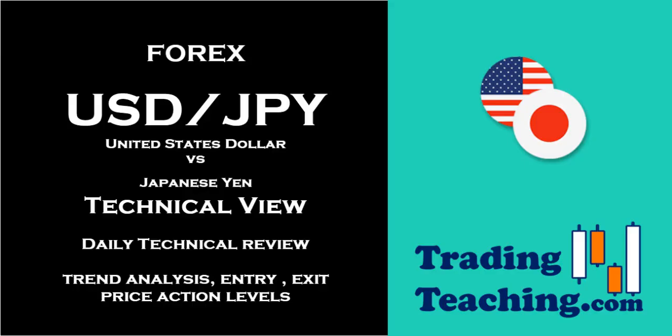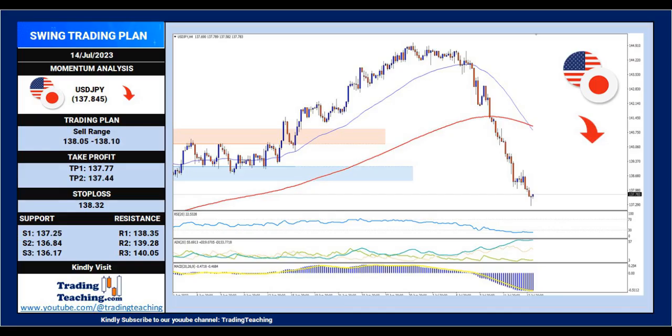US dollar versus Japanese yen technical view. The current USD/JPY price is 137.845. The technical analysis forecast for the next 2 to 3 days suggests a favorable downtrend. The 138.05 to 138.10 price zone is a good area to sell short, with an expected downside of 137.77 and 137.44. If market behavior changes, stops should be placed at 138.32 to control the risk.